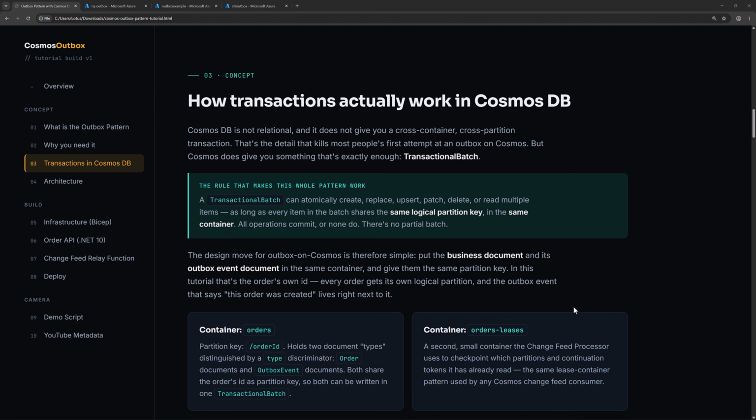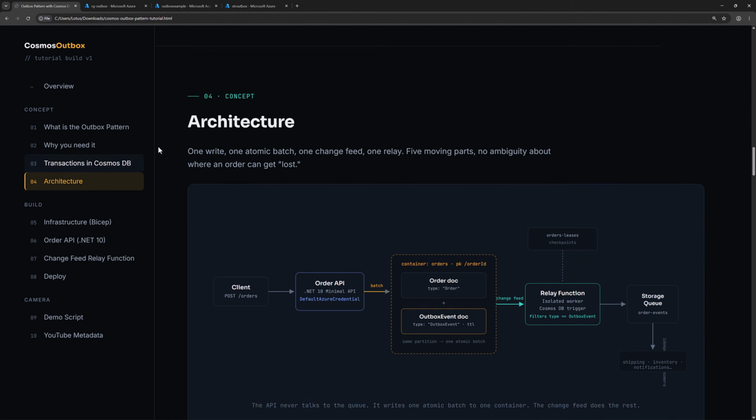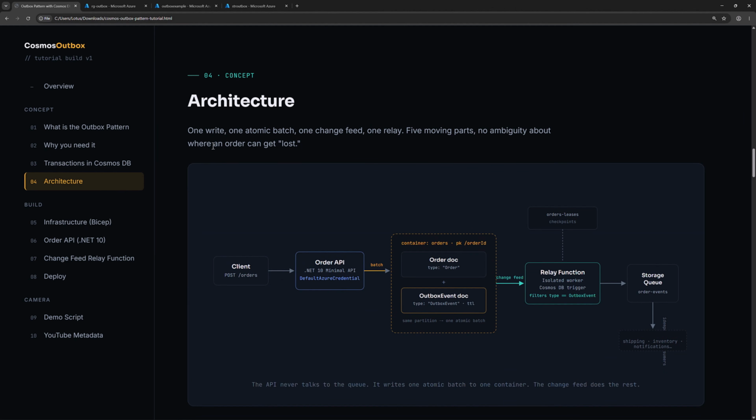Okay, now let's take a look at our architecture for the demo. We have one write, one atomic batch, one change feed, one relay, five moving parts, so there is no ambiguity about where an order can get lost. The client with a POST request wants to create an order and sends the request to the order API, which is a .NET 10 minimal API. And then the order API creates a document in the orders container in Cosmos DB, with basically two types of document.